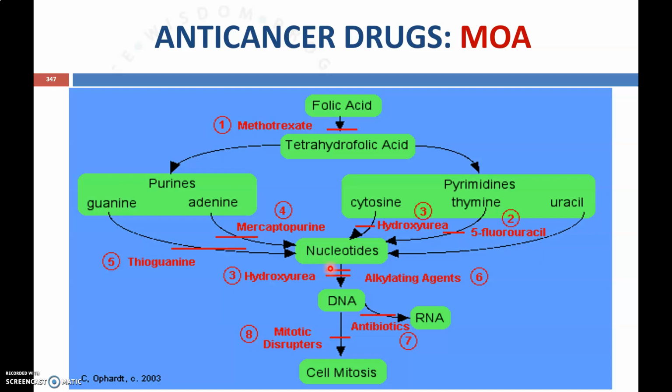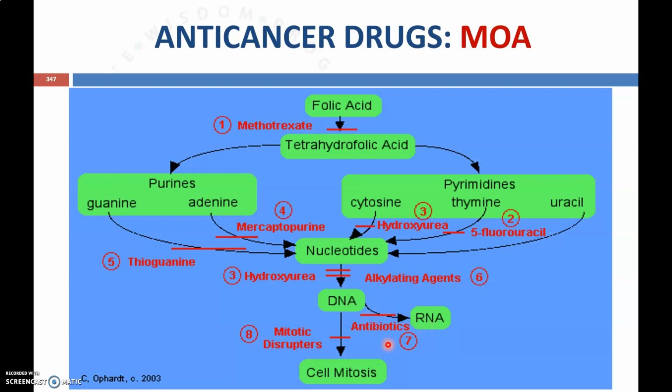Now after synthesizing the nucleotide, it is polymerized to form DNA. This step can be blocked by different drugs like alkylating agents as well as hydroxyurea. This DNA can be converted to RNA for protein synthesis or other purposes.